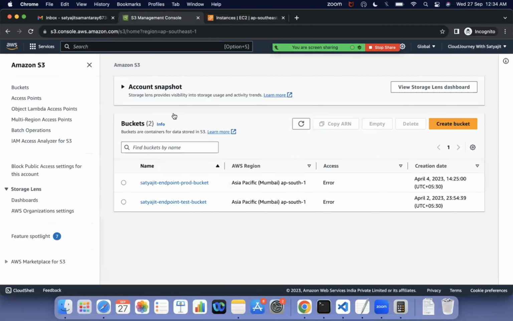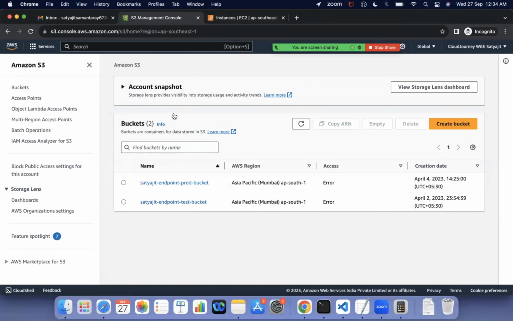There is something called a bucket. If you know Linux, we call it a directory, or in Windows we call it a folder. Let's say I'm creating a folder, and inside the folder I can create another folder, or multiple files. The same applies in S3, where we call it a bucket. So a bucket is similar to what we call a folder in Windows.